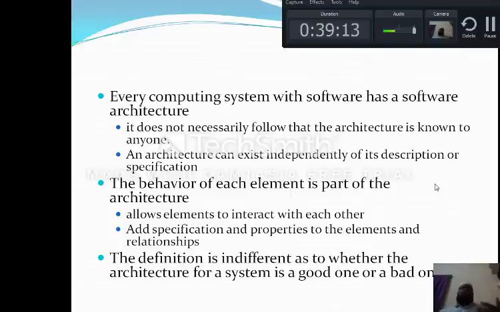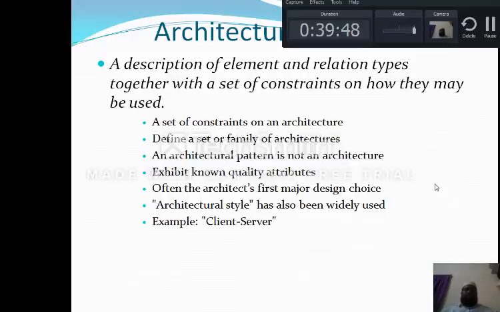If I click on the login button on my Gmail, it itself gives the behavioral functionality. If the username and password are correct, it will take me directly to the Gmail inbox. Likewise, allow elements to interact with one another. It means the user interface design. Add specification and properties to the elements and relationships. The definition is indifferent as to whether the architecture for a system is a good one or a bad one. We don't know it.